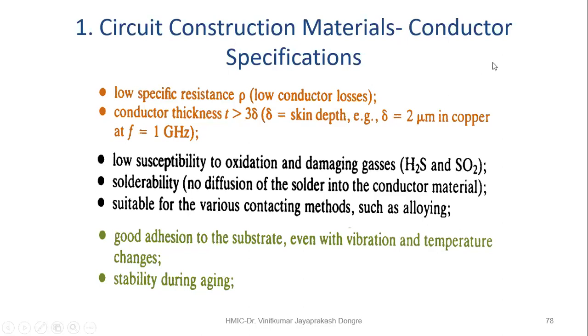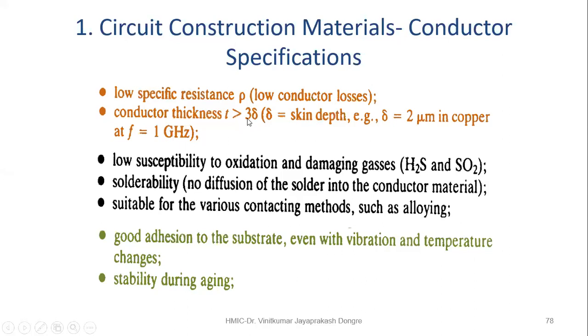Here the example is given: for 1 gigahertz, the skin depth is 2 micrometer. Skin depth depends on the material up to a certain extent, but it is greatly impacted by the frequency. If your frequency is higher, your skin depth reduces, that you might be aware.